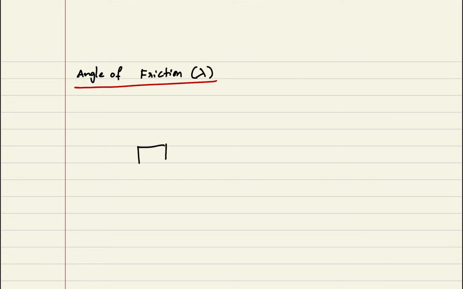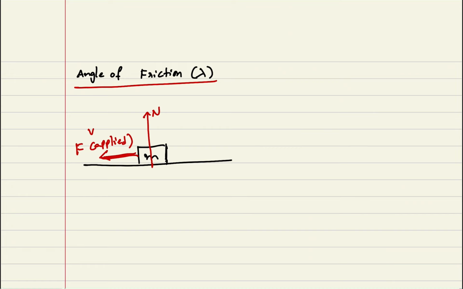Okay, now we'll see what the angle of friction is, lambda. Angle of friction: when a body of mass m is placed on any horizontal surface like this, there will be forces. Normal reaction is acting in the upward direction, and I am applying a force. The applied force F is like this.